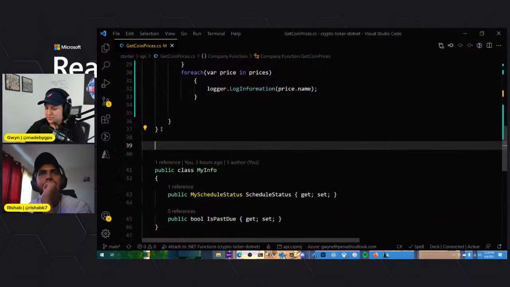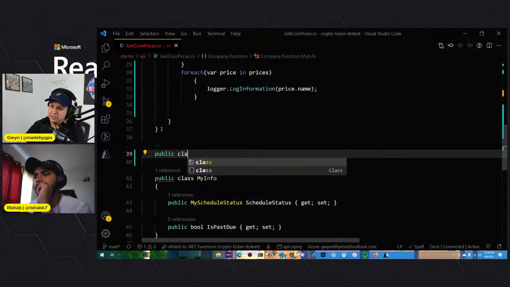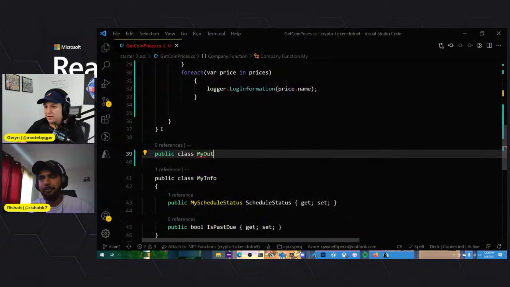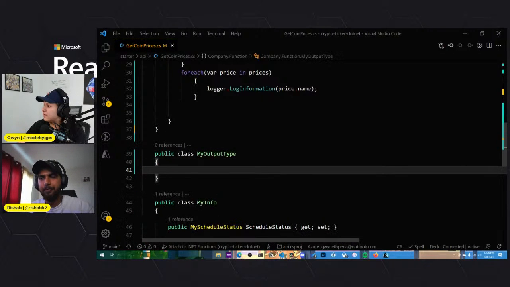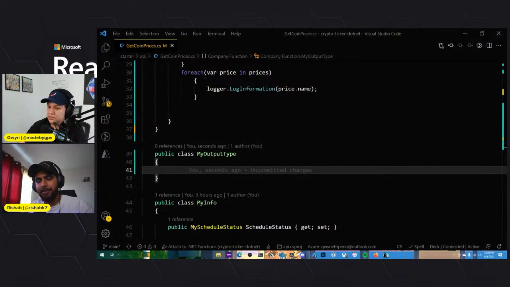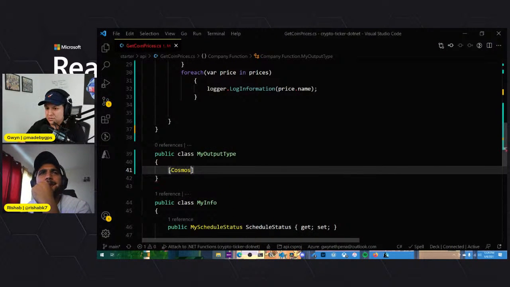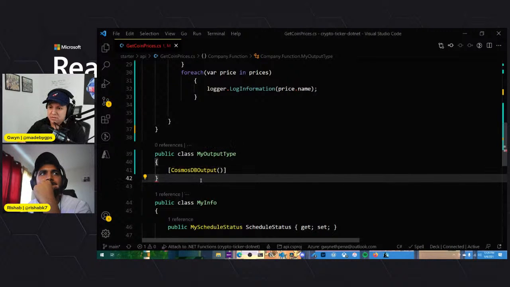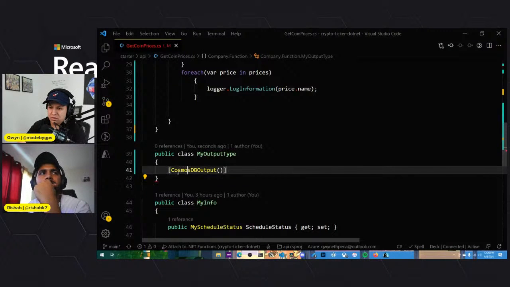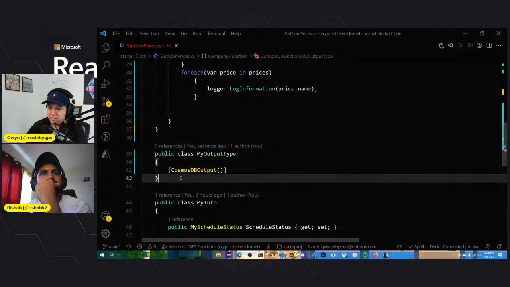Probably right here. So we'll do public class MyOutputType, and then we're going to specify the attributes that we want to utilize. So we'll say CosmosDB. I think it's... I don't know why it's not autofilling for us. CosmosDBOutput. And then there's a couple of things that we need to fill in. Will it tell me that it needs to?